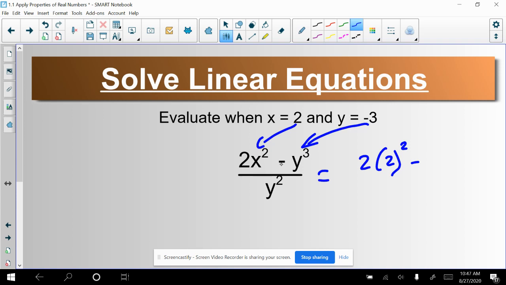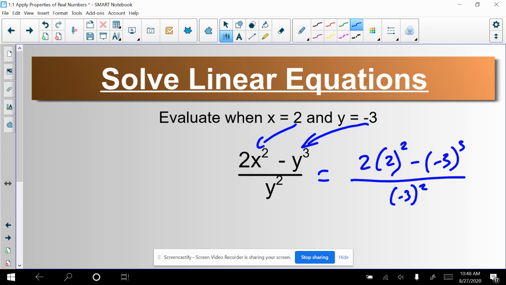Carrying on, we have this negative, and then I'm substituting a -3 in for y. And then -3 in parentheses because I'm substituting it in. And now I'm going to start paying attention to simplifying this. Our calculators, when we do this, are going to be right. But it's when we don't do that and we just start trying to mess with the negatives right away that we're going to get the wrong answer.